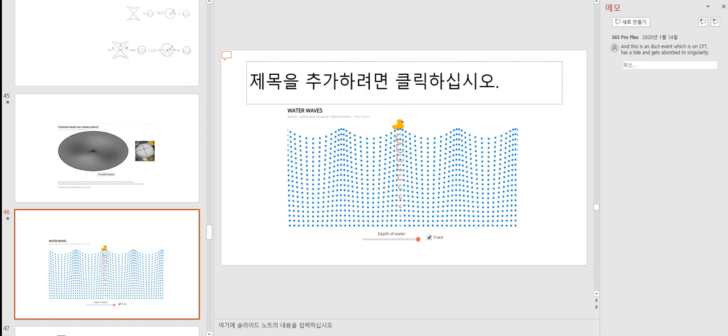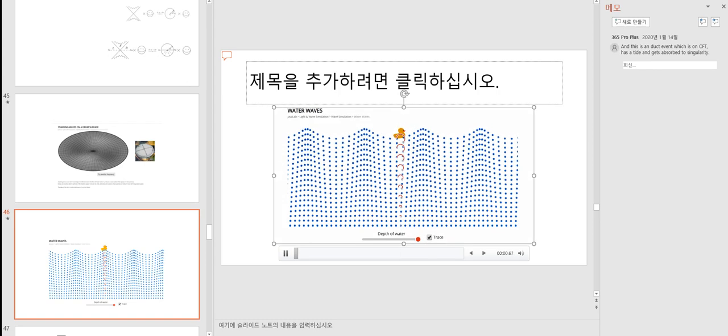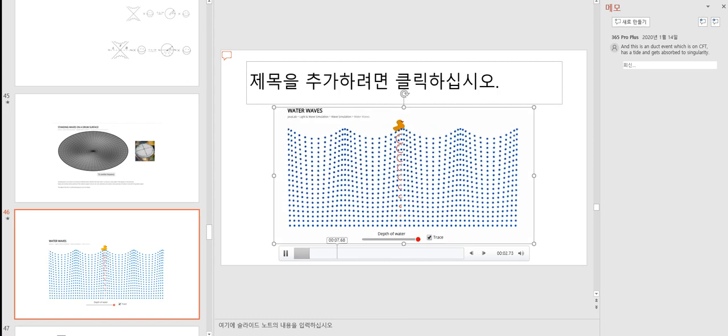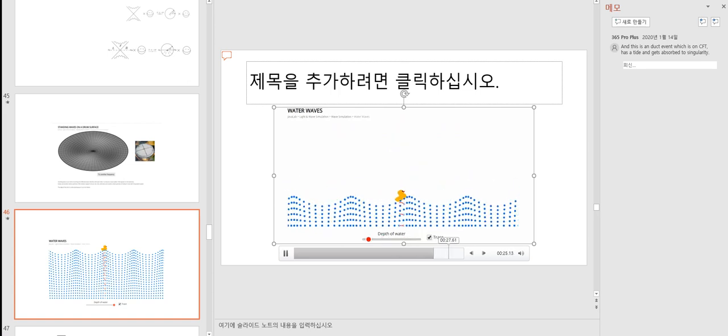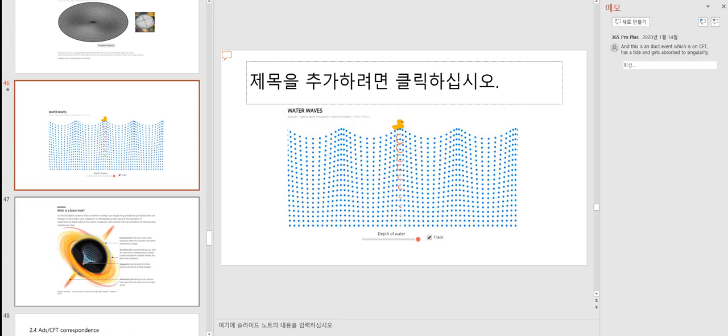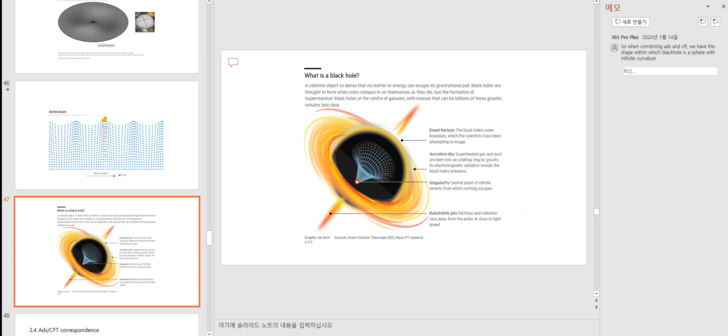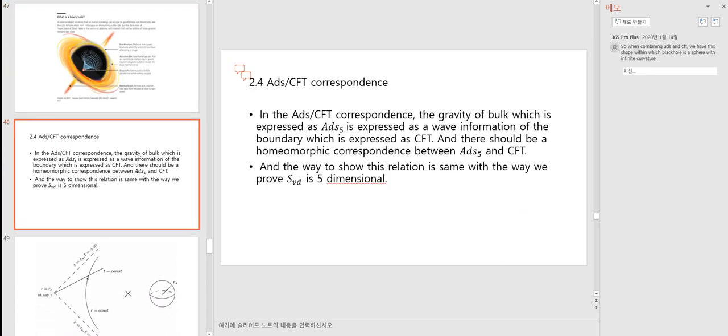And this is a dark event, which is when CFT has a tide and gets absorbed into the singularity. So when combining ADS and CFT, we have this shape within which a black hole is a sphere with infinite curvature.